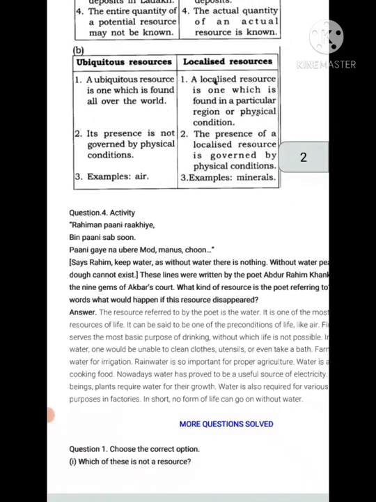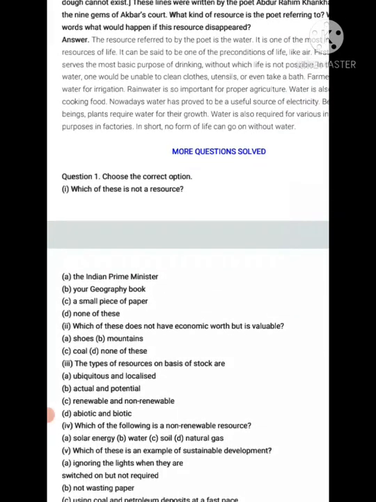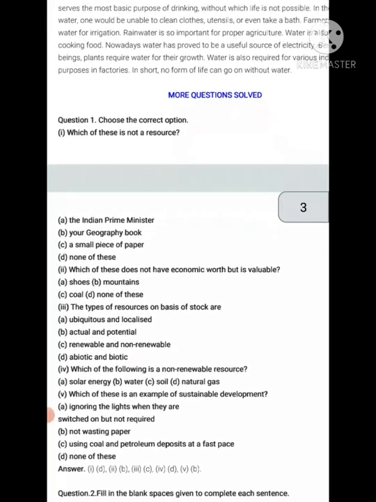Here is the activity, and now we are going to do more questions, extra questions from the chapter. Which of these is not a resource? The Indian Prime Minister, your geography book, a small piece of paper, none of these.